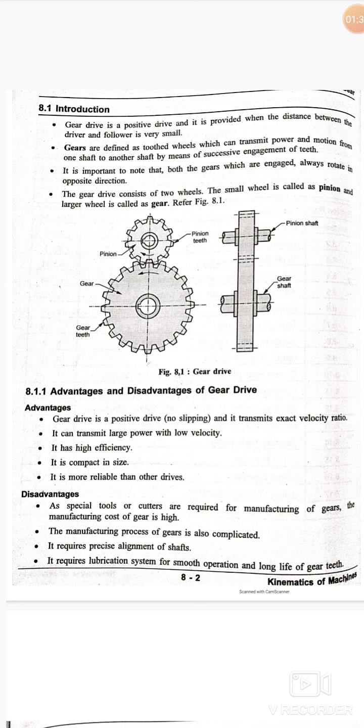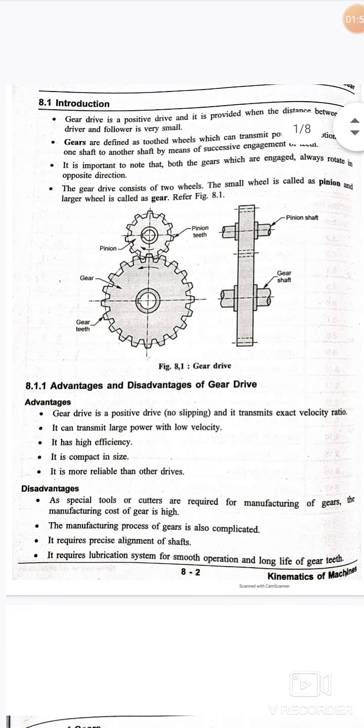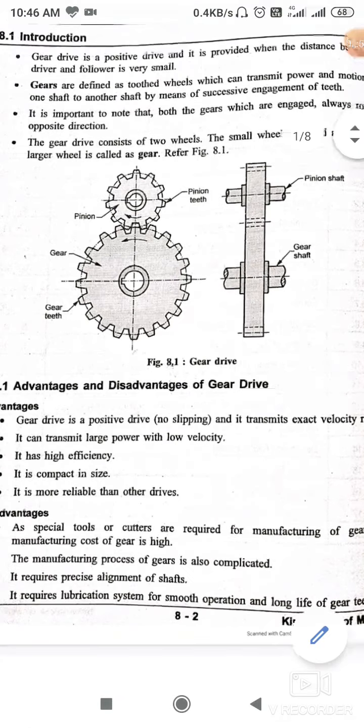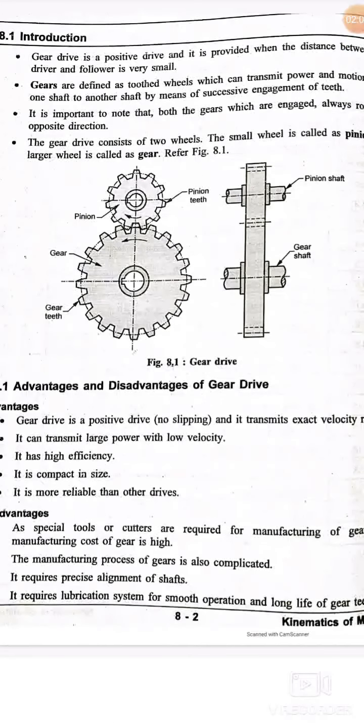Generally, a gear is defined as a toothed element which is used for transmitting rotary motion from one shaft to the other. A gear drive is a positive drive and it is provided when the distance between the driver and the follower is very small. The gear drive consists of two wheels.